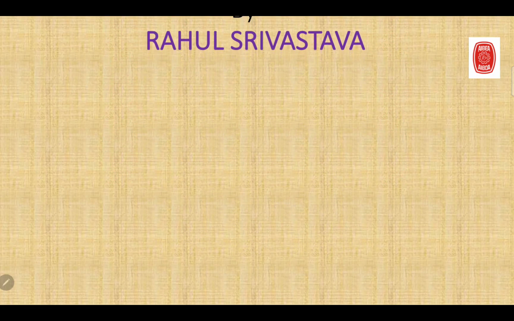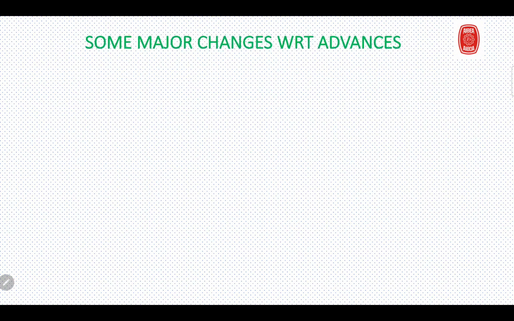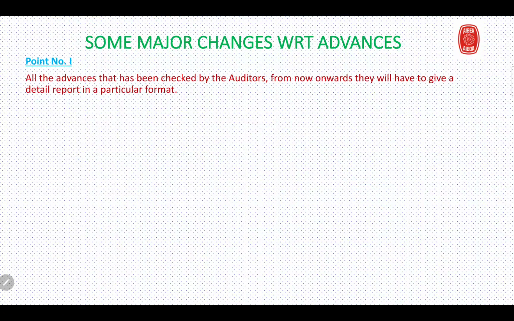Okay, so starting with, we'll discuss this point by point. So starting with our first point, the first point says that all the advances that have been checked by the auditors, from now onwards they will have to give a detailed report in a particular format. Now earlier this was not included.